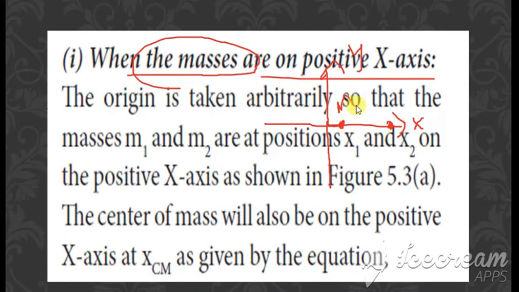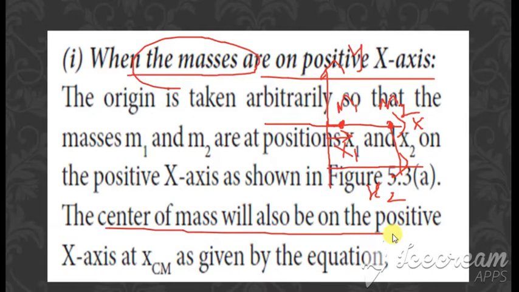So those two masses are represented as m1 and m2. From this origin, if you measure this, that is measured as x1, and from this to m2, we are measuring it as x2. So we can say that the center of mass will also be in the positive x-axis.